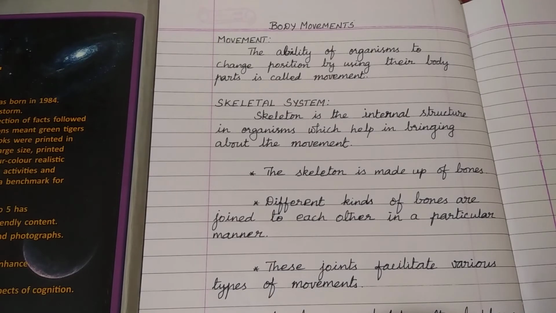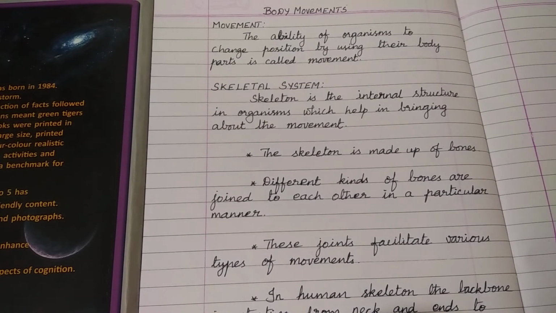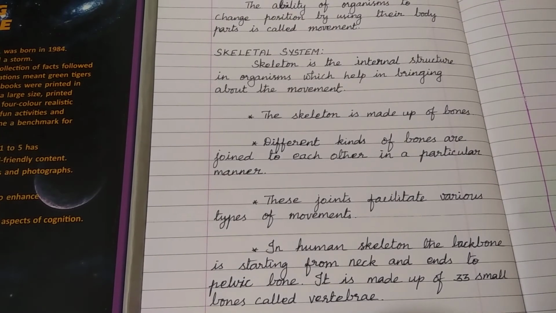The skeleton is made up of bones, we know already. Different kinds of bones are joined to each other in a particular manner, so that are called joints. Different kinds of joints are there in our body. With the help of joints only we can move and we can bend and stretch our arms, legs, and we can shake our head. Okay, so there are different types of joints present in our body. That and all we are going to learn in this lesson in detail. These joints facilitate various types of movement.